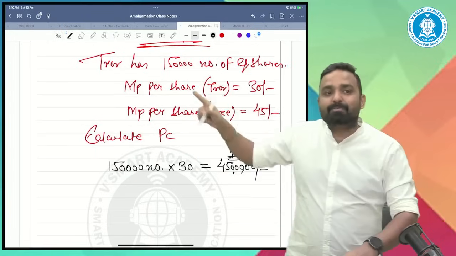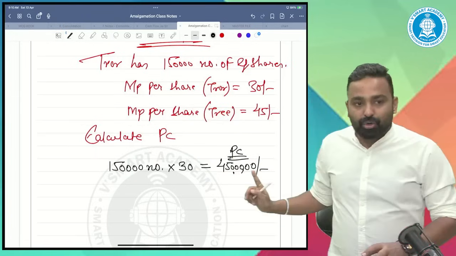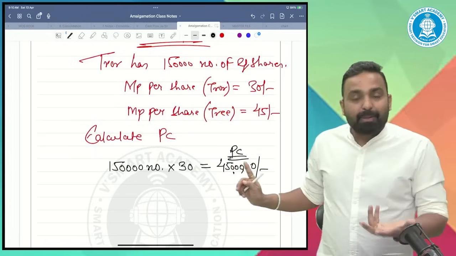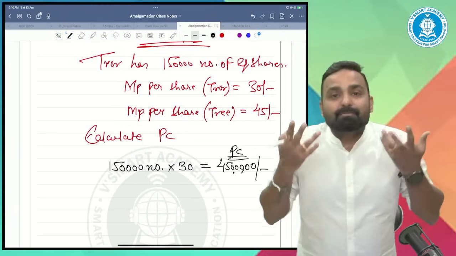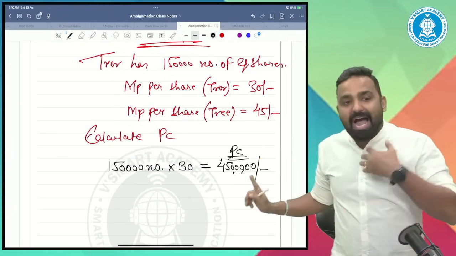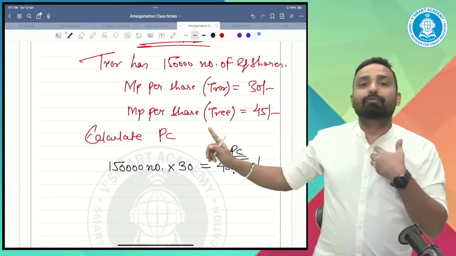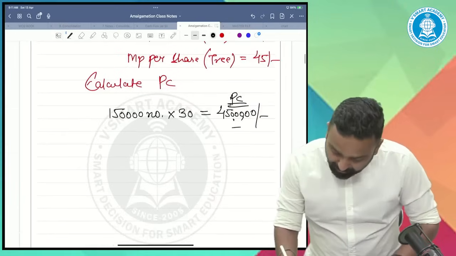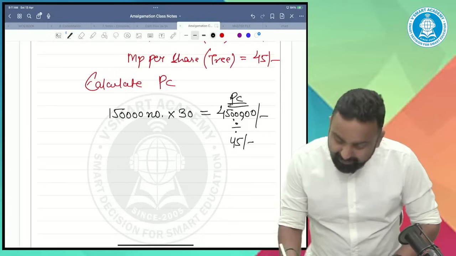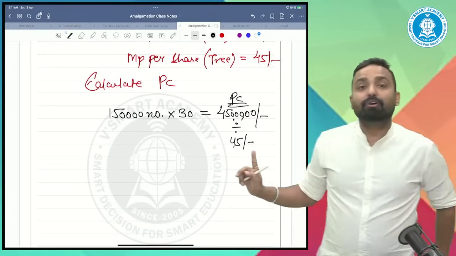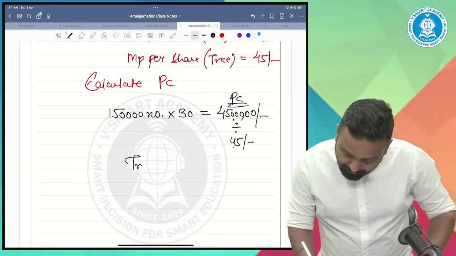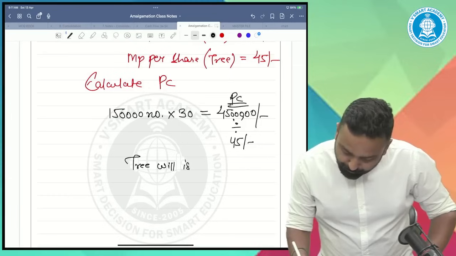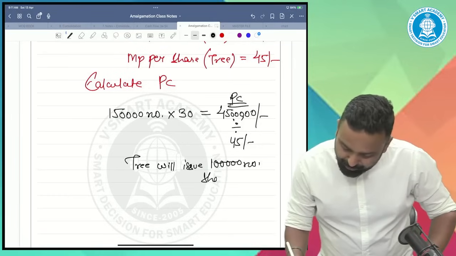And if nothing is mentioned, I will give you my shares. So 45 lakh is the PC because it's the market value of your company. Now I will discharge this 45 lakh in the form of my shares, at 45 rupees. So I will issue, the transferee will issue, 1 lakh shares at 45.